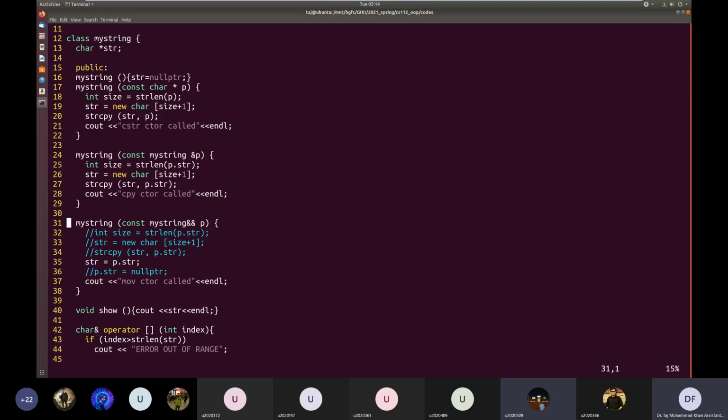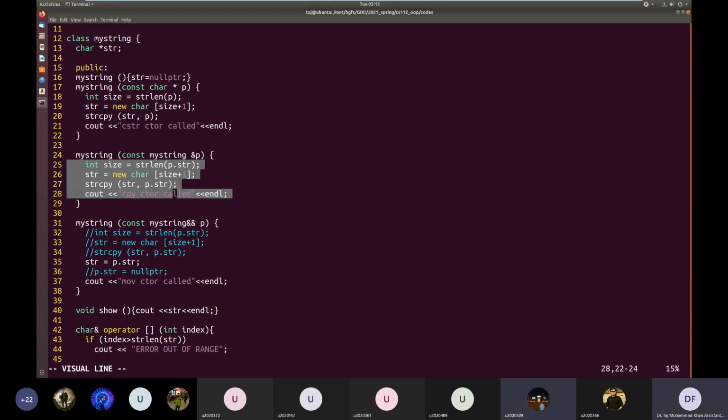Sir, in every constructor, my string const, my string &p, you are passing each and every value by using const. So is it necessary to pass every value using const? No, const is only for those objects whose values we do not want to corrupt, even accidentally. Here on the right hand side of the assignment operator, there will be an actual existing object. So we pass it by const so that inside this function, we might not corrupt that value even accidentally.